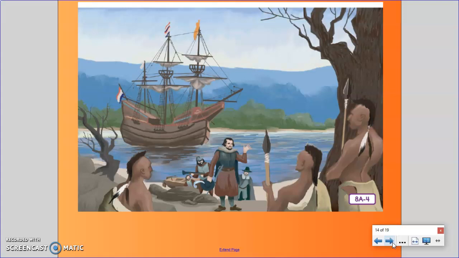Farther upstream, the river narrowed, and Hudson began to think maybe it would not lead him through the continent. Nevertheless, it was an interesting discovery. Hudson claimed the area for the Netherlands and the Dutch.